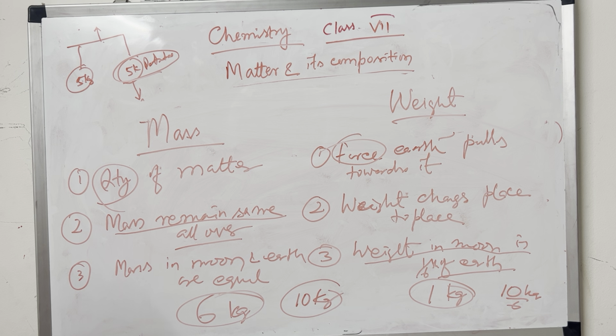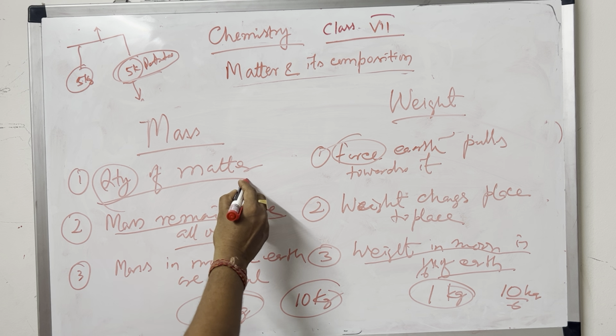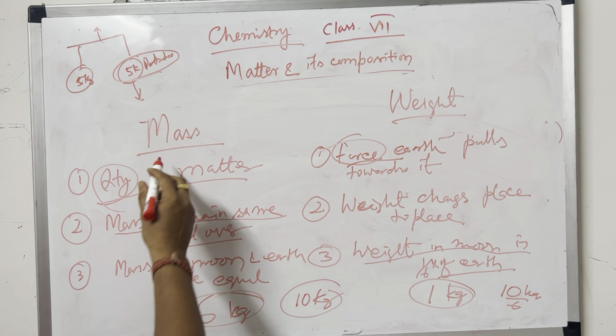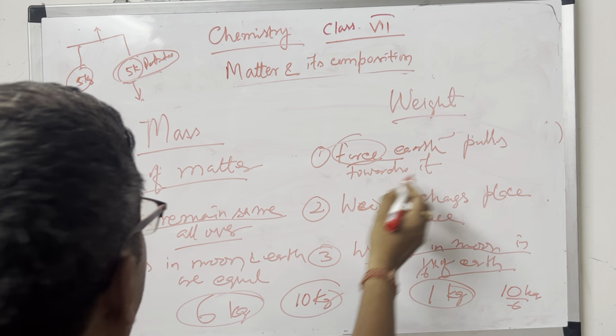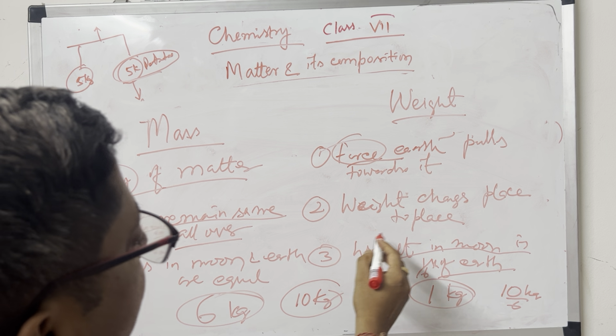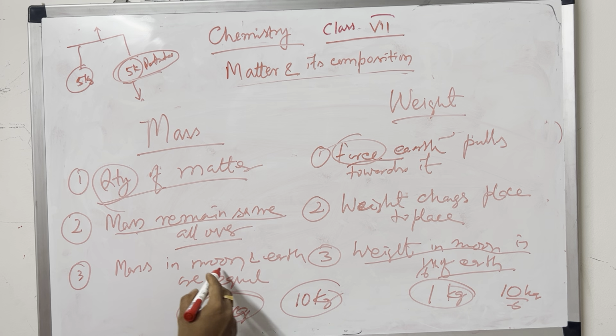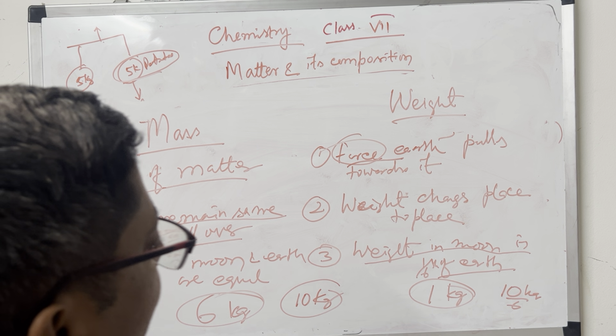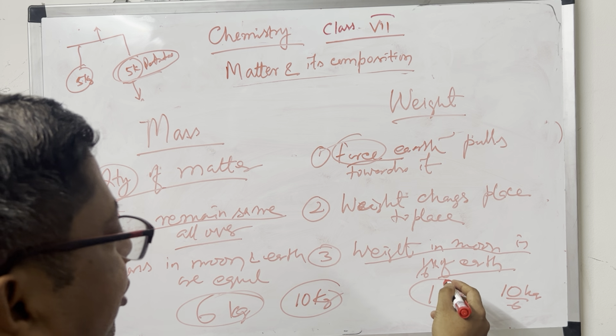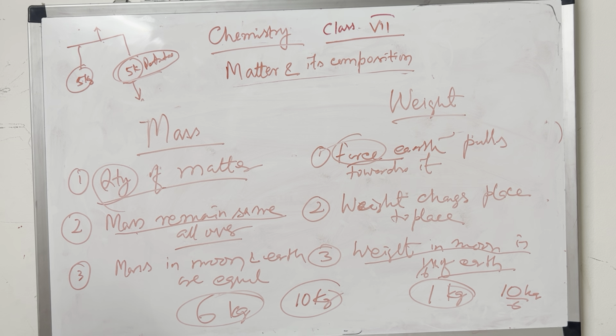So there are three differences between mass and weight. One: mass is quantity of matter, weight is force. Two: mass remains the same all over, weight changes from place to place. Three: mass on moon and earth is equal, but weight on moon is 1/6 of the earth. Just write it down. These are short forms I have written, so write them like notes and keep them in memory easily. If I make notes for you, you can revise before the exam per subject in 5 to 6, 7 minutes. So always write all these notes. Okay, please.